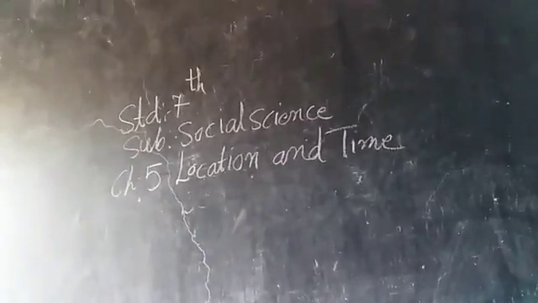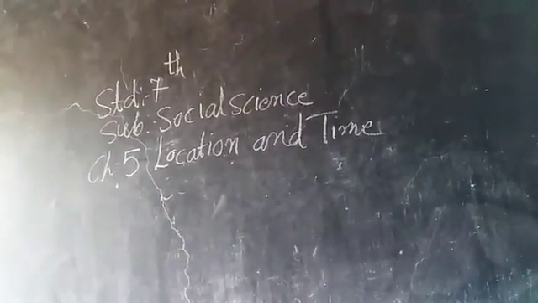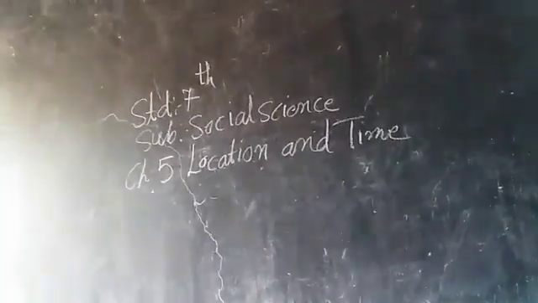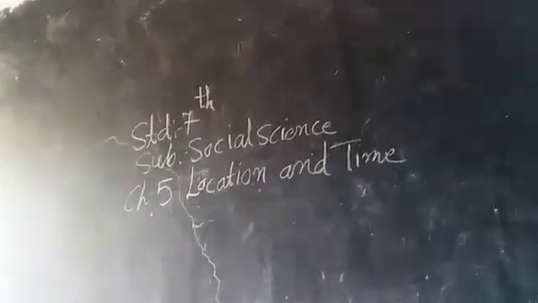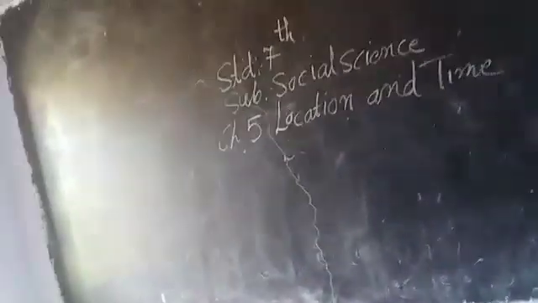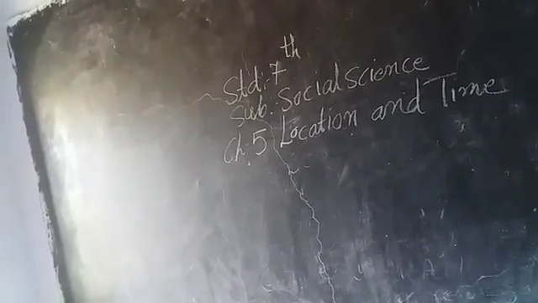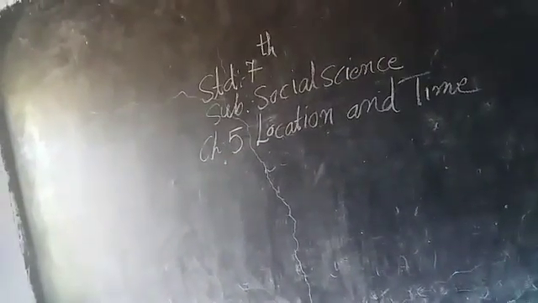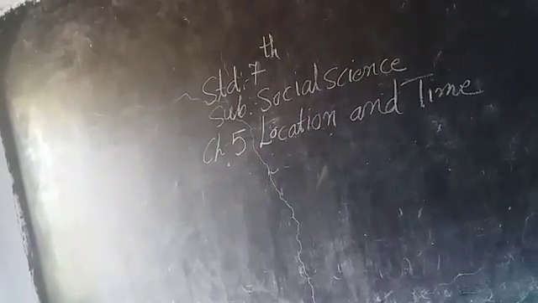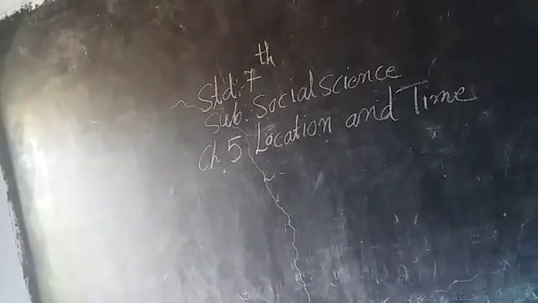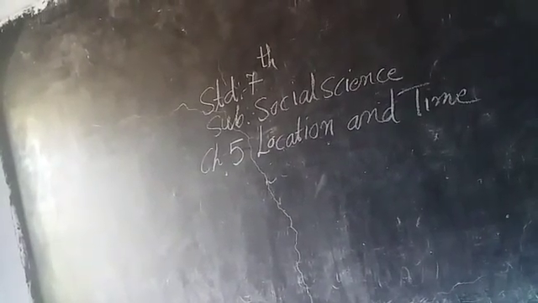स्टैंडर्ड 7 सब्जेक्ट सोशल साइंस है। चैप्टर 5 है लोकेशन एंड टाइम। आज मैं इसके रीजन्स करवाऊँगी। ये आपका रिवीजन चैप्टर है और लास्ट चैप्टर रिवीजन का, ठीक है। Different places on the earth have different time according to the longitudes. आंसर आएगा, the time of any place is decided by the position of the sun. Time of different places is calculated with the help of the longitudes.